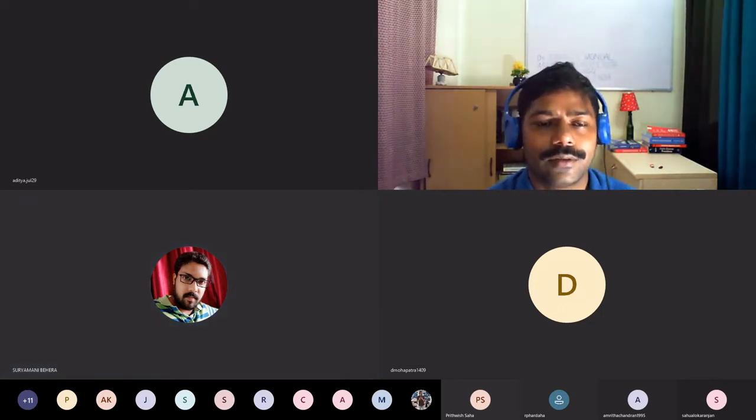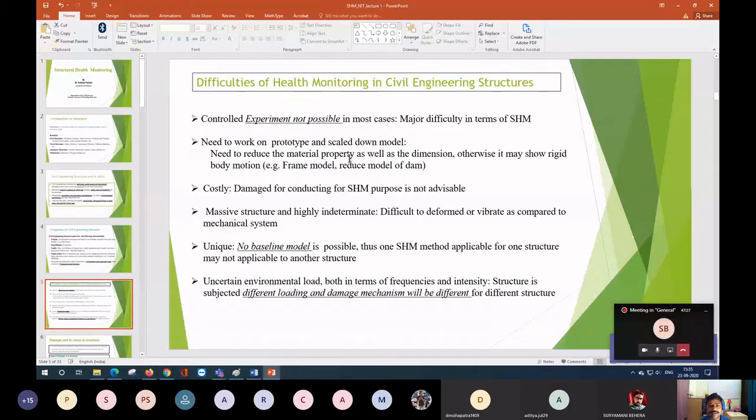So the first topic was the controlled experiment. Second is the prototype, or scaling down the model. The thing I was discussing is that if you reduce the model size, then you also have to model the material property as well.